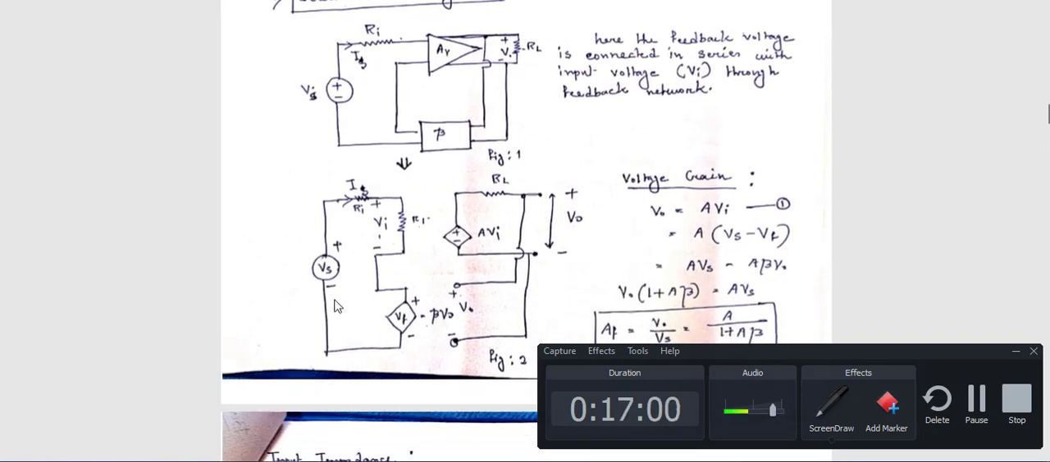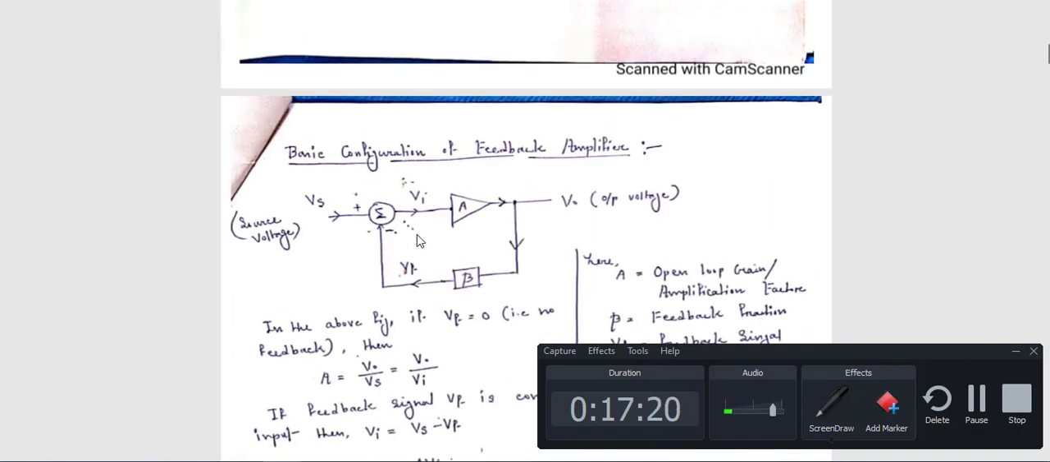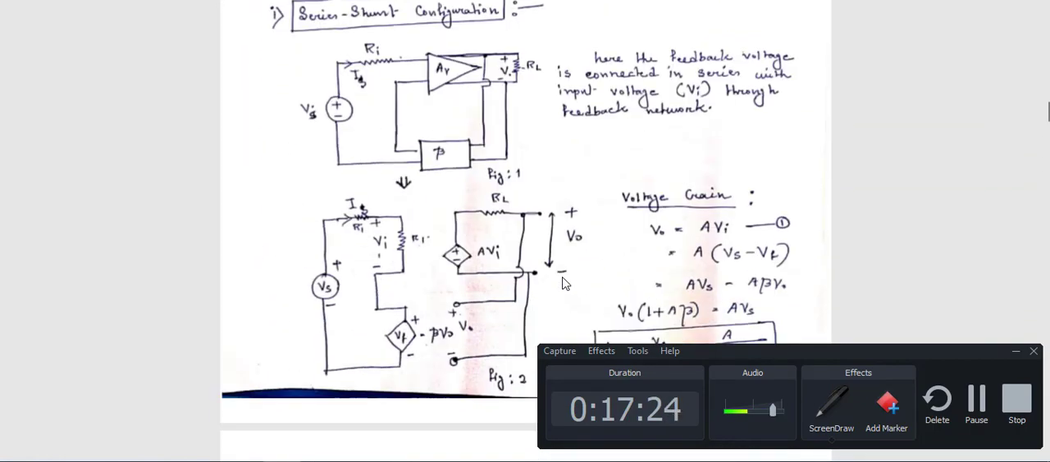Okay, now see, if we elaborate this circuit into just two parts, then it becomes like this. If you want to calculate V0, then V0 is equal to A into Vi. Again, what is Vi? Vi is equal to, from the circuit diagram, Vs, the normal source voltage, minus your feedback voltage, that is written here.